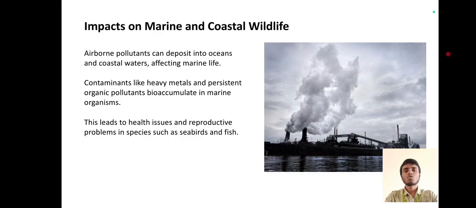Impacts on marine and coastal wildlife. Airborne pollutants can deposit into oceans and coastal waters, affecting marine life. Contaminants like heavy metals and persistent organic pollutants bioaccumulate in marine organisms. This leads to health issues and reproductive problems in species such as seabirds and fish.